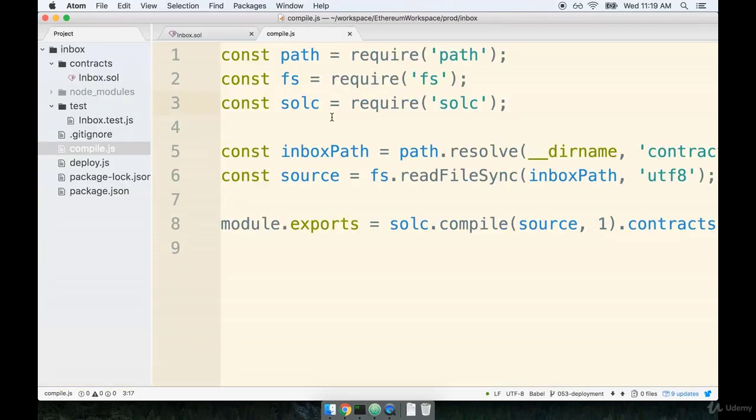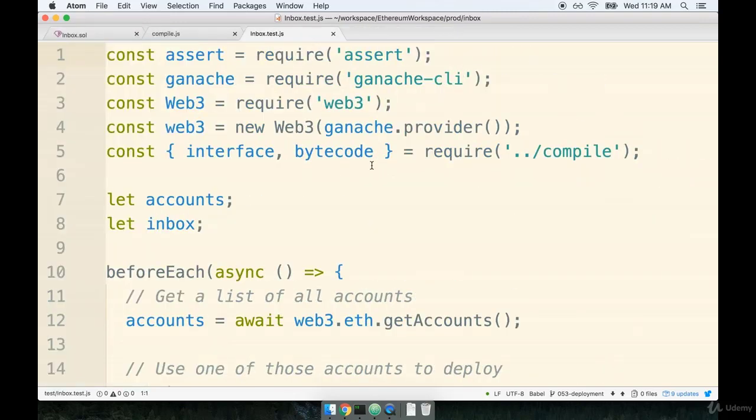After finishing up our compilation script, we then started working on some tests. Inside the test file, we had a lot of different stuff going on. And so I just want to remind you about the purpose of some of these different libraries that we used. First off, we made use of Web3. This is our portal to the Ethereum world. It's how we retrieve information from the network, and it's how we make changes to the network as well. The Web3 library always has to be given a provider. The provider instructs Web3 what network it is connecting to, and it also contains some information about the different accounts that are available to Web3.